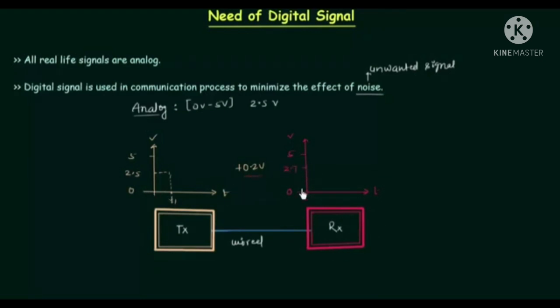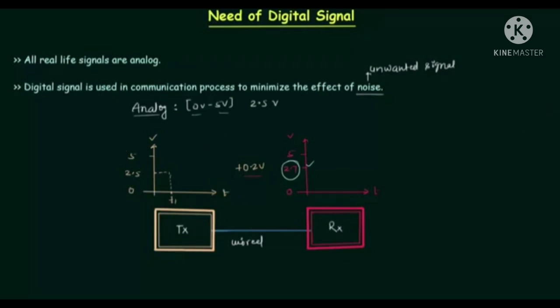have 2.7 volts, and this 2.7 volt is considered to be correct because we are sending the analog signal, and in case of analog signal the voltage can take any value within the given limit. It can take any value from 0 volt to 5 volt, and 2.7 is definitely within this limit. So at the receiver's end we will consider the transmitted voltage equal to 2.7, but it is 2.5. So there is effect of noise in case of analog signal.